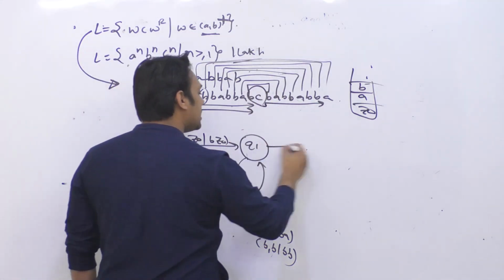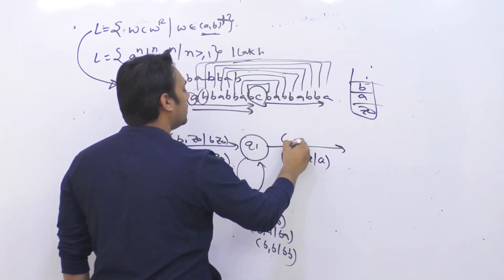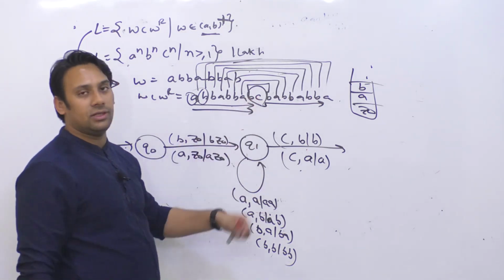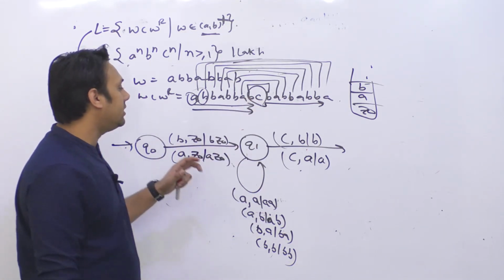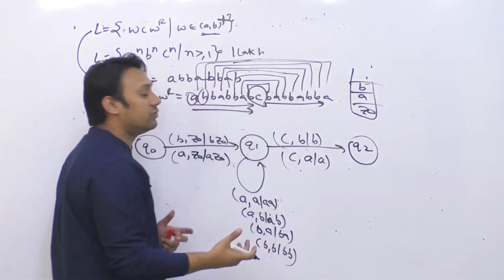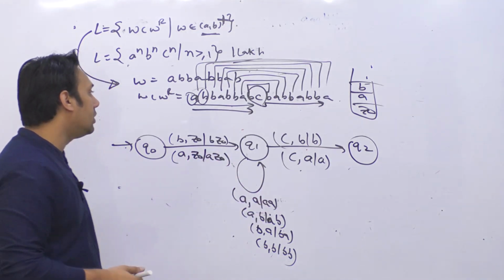But as soon as you get a C, your top of the stack might be containing an A, leave as it is, or the top of the stack might be containing a B, leave as it is. Whatever the element is at the top of the stack, leave that element as it is, and then you can start removing the elements. You go to the state Q2 and now you can start removing all the elements.